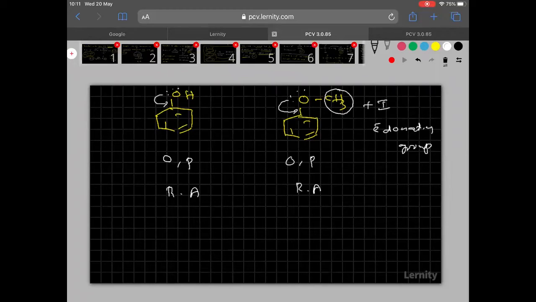Is it clear? So here CH3 will help oxygen push the electrons towards the phenyl ring. But in this case, what happened? No one is helping oxygen to push the electrons. So which is a good ring activator?